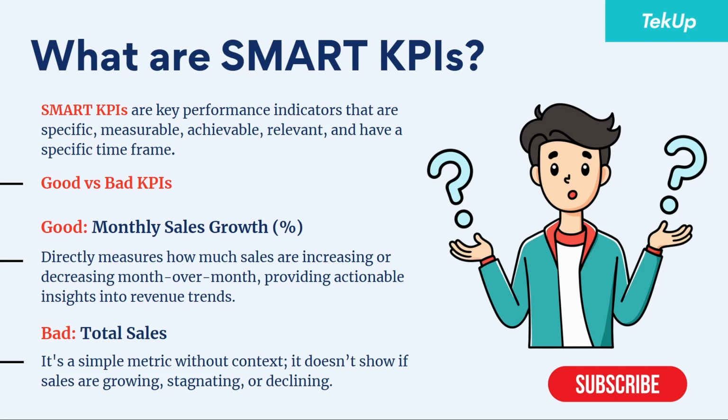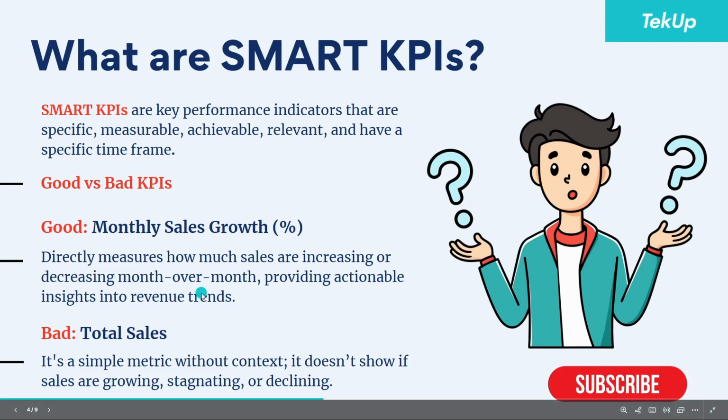Now, let's say, for example, the sales growth rate as at January was 10%, then as at February, it is still 10%, which simply means that there has not been any sales growth in 1 month. Now, this KPI actually helps the company to provide actionable insights into their revenue trends.